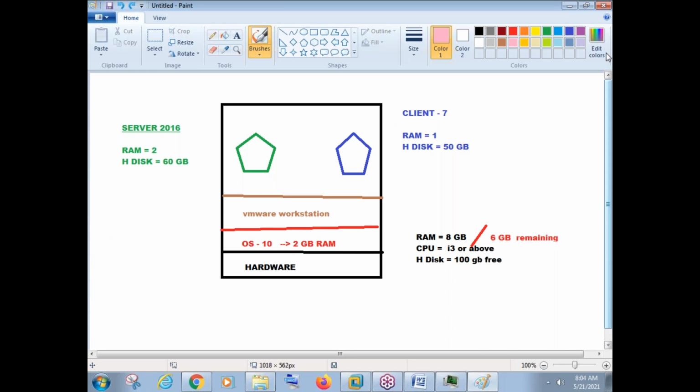So again, take your time and just try to understand this setup. The OS is already there in your machine. The only thing you should do here is install this VMware Workstation software and create virtual machines. How to create everything, I'll show you tomorrow. Creating a virtual machine and installing an operating system in it will take one class. So that is the class for tomorrow. As of now, just try to understand this scenario.